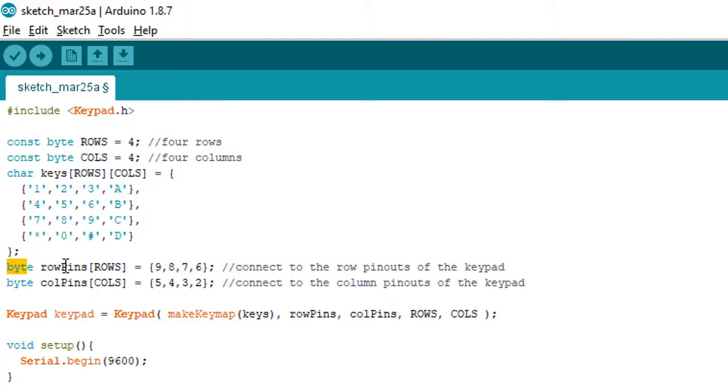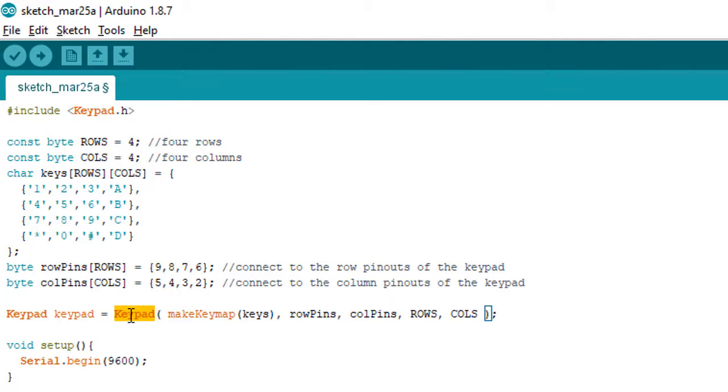So the next one is the row pins array. Here we declare and initialize the row pins, which are 9, 8, 7, and 6. Then we have column pins over here, which has the size 4. Here the pin numbers are 5, 4, 3, and 2. Then we have something called keypad, which is of the class Keypad from the library keypad.h.